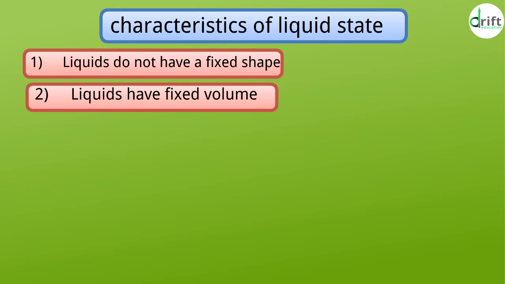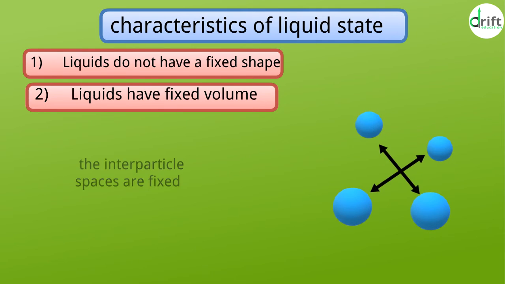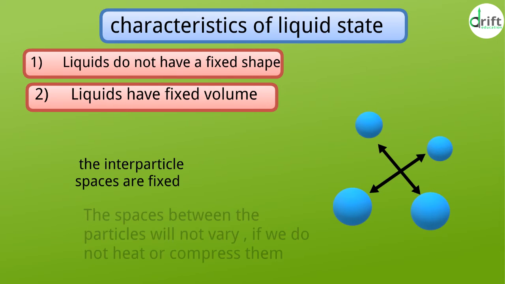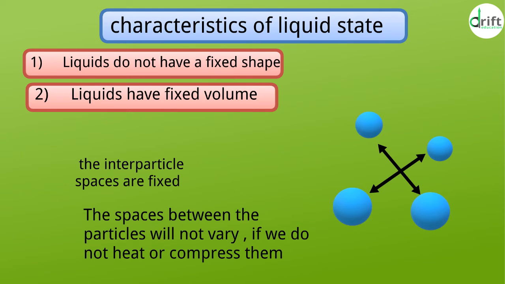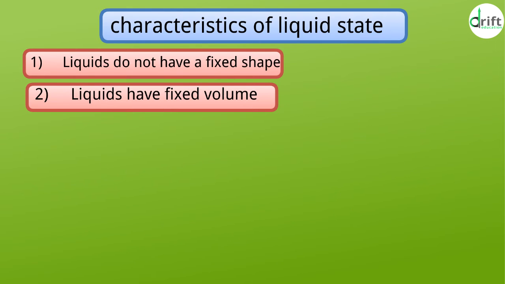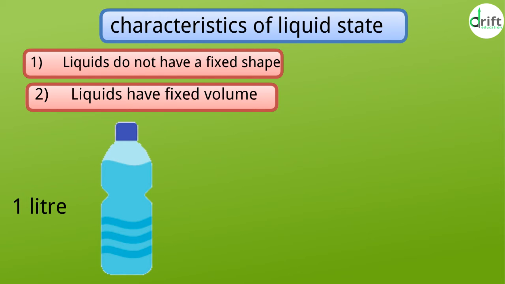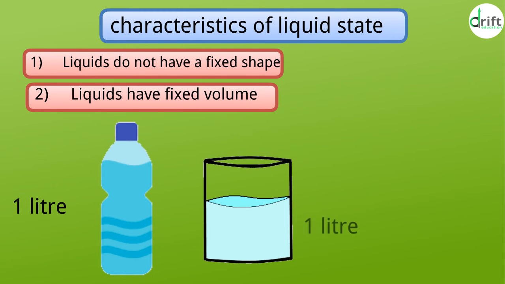Point 2. Liquids have fixed volume, as at a particular temperature and pressure, the interparticle spaces are fixed. The spaces between the particles will not vary if we do not heat or compress them. Let us take a very common example. If we take a 1 liter water bottle and empty it in a jar, the water now takes the shape of the jar, but its volume still remains 1 liter.